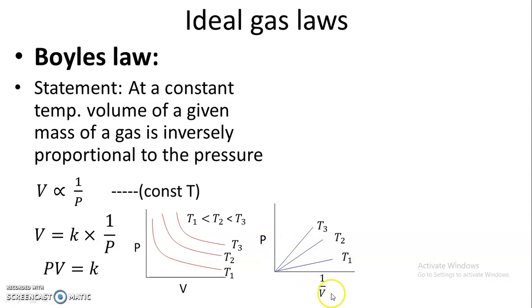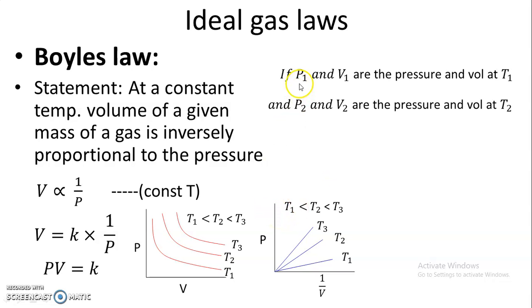So when pressure is plotted versus reciprocal volume, we get a straight line at a given temperature. As temperature increases, the pressure also increases, and we get straight lines with different slopes. Of course temperature T1 is lower than T2, which is lower than T3, or T3 is greater than T2, which is greater than T1.